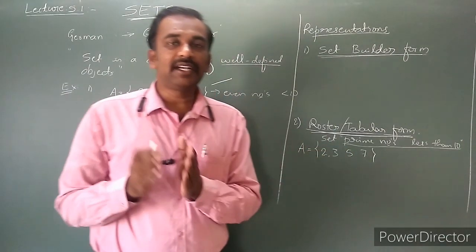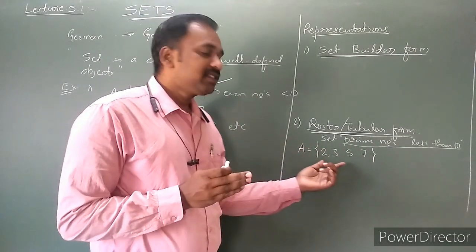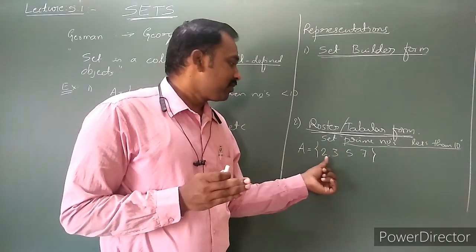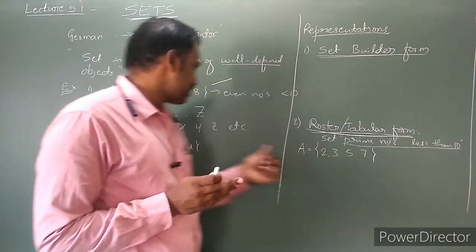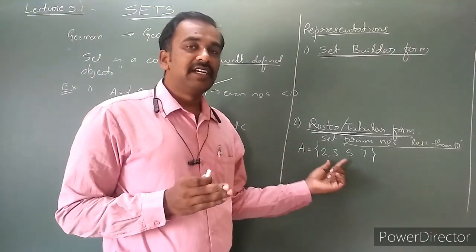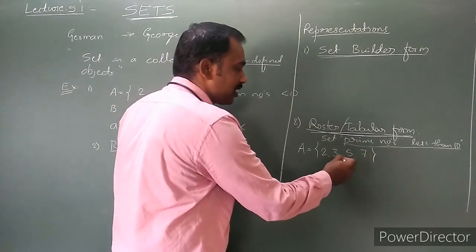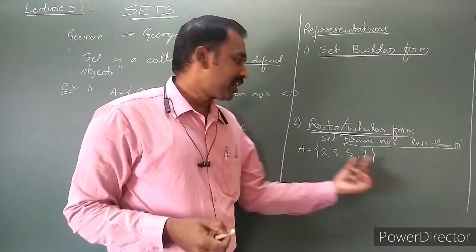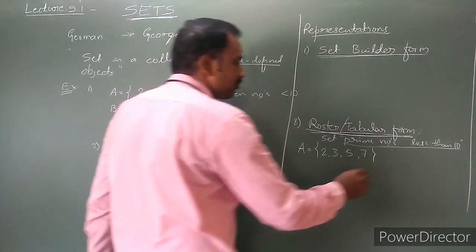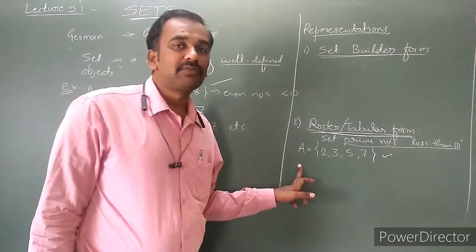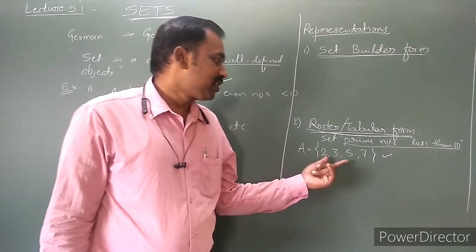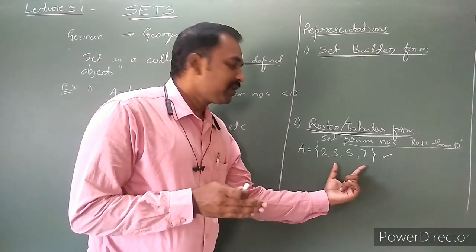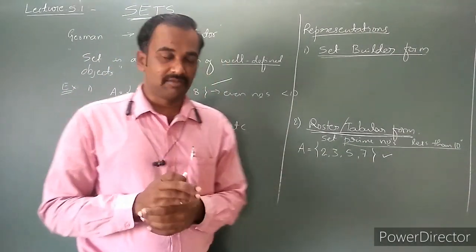What is the roster form of a set? The elements of the set are written separated by commas and enclosed in braces. This type of representation we say is the roster form of the set. The roster form is nothing but the elements of the set, or collection of well-defined objects, enclosed in braces and separated by commas.